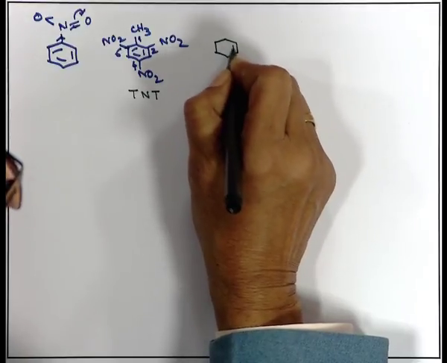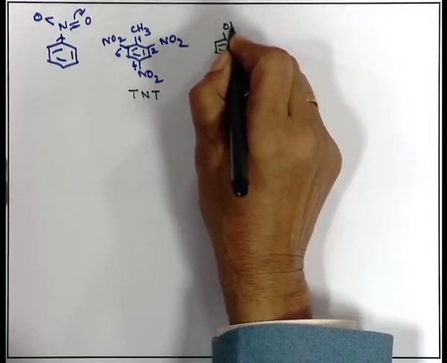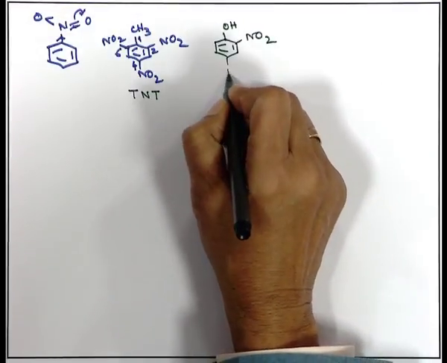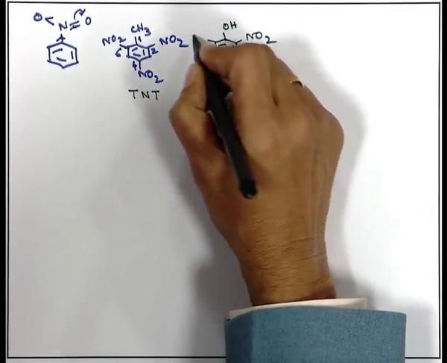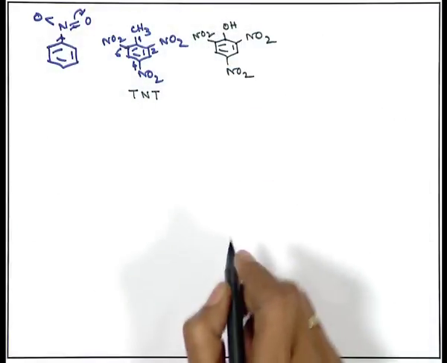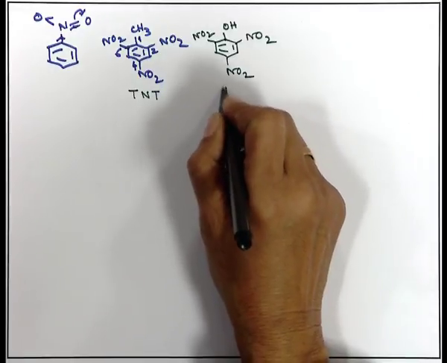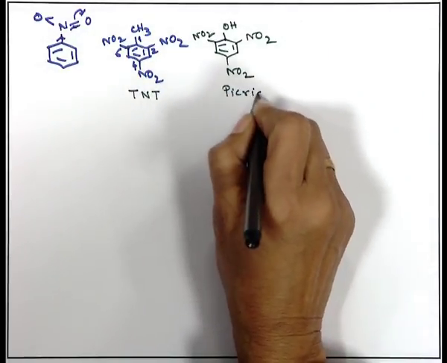Another compound that is also very interesting in the nitro substituted series is phenol. When nitrated with sufficient amount of nitro group, that ends up with 2,4,6 trinitrophenol. Similar to TNT, this is called picric acid.